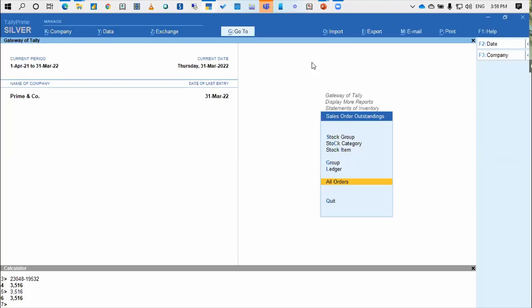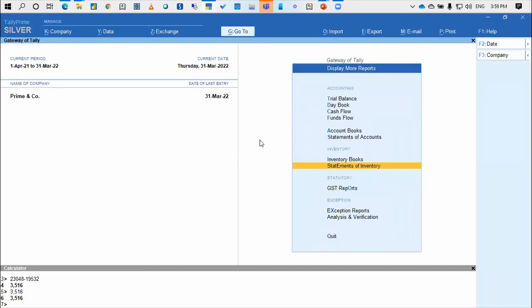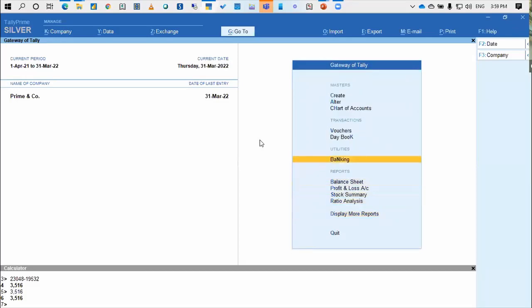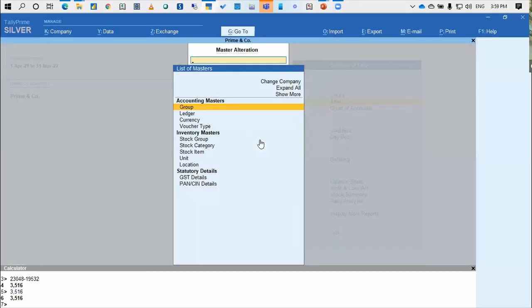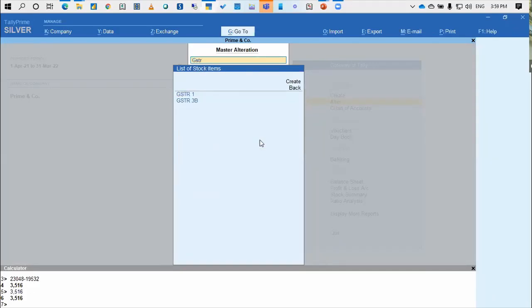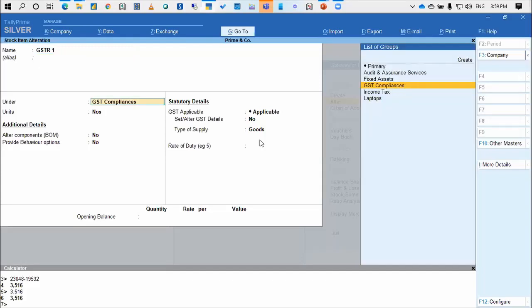Yes. This GSTR1 you have opened under which item? Okay, Stock item GSTR1. Okay, I will show you. I just created it under GSTR compliances, a kind of thing. I created a group called GST compliances. I mean, it is up to you how you want to classify this. GST applicable, yes, or what? GST is applicable, no, sir?